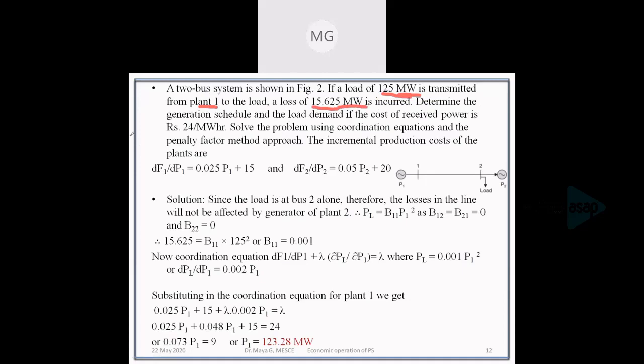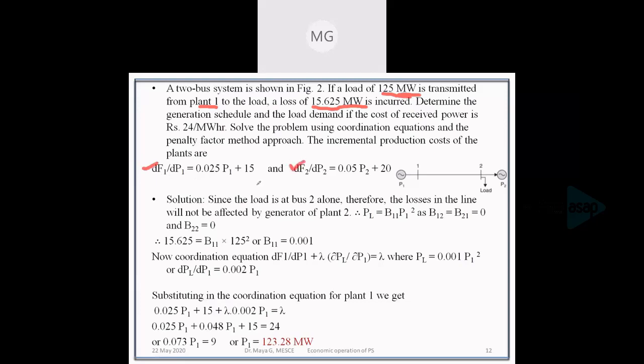Determine the generation schedule and load demand if the cost of received power is rupees 24 per megawatt hour. Solve the problem using the coordination equation and penalty factor method. The incremental fuel cost functions for the two units, dF1 by dPG1 and dF2 by dPG2, are given.